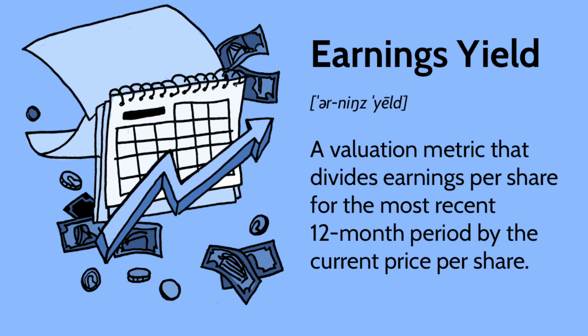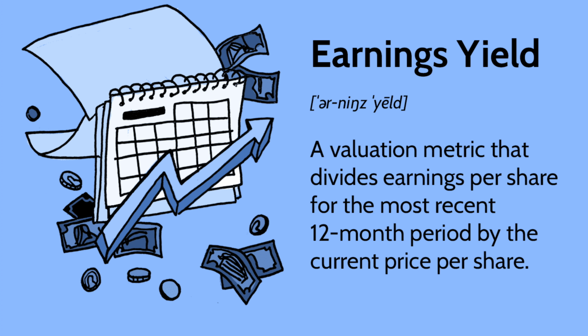Okay, let's go to one more term, which is earnings yield. Earnings yield is nothing but the inverse of the P/E ratio. If a company earns 1 rupee and the stock is trading at 10 rupees, I'm putting earnings, 1 rupee, as the numerator, and the price, 10 rupees, as the denominator. The answer is 0.1, so the earnings yield is 10%, right? Earnings yield is nothing but what the security is giving you in return for the amount you have invested.